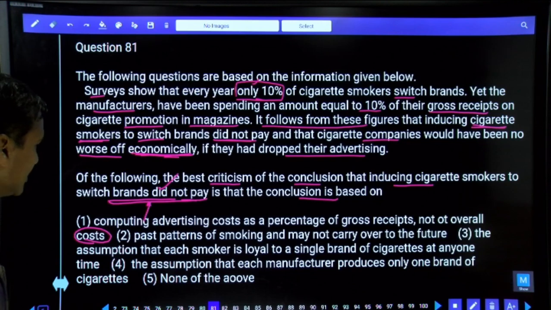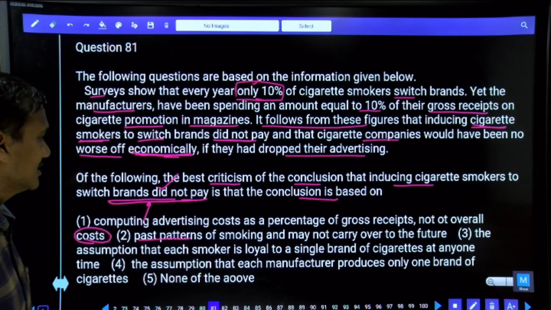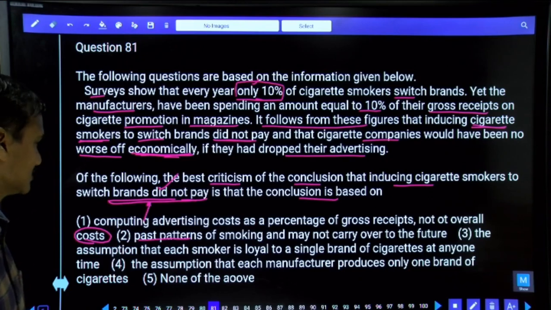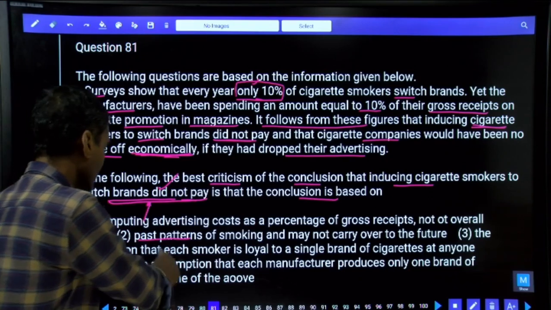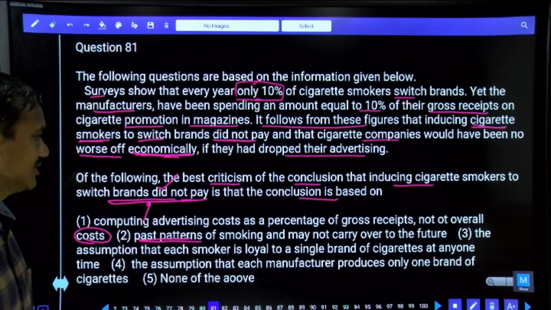Then coming to the second, past patterns. Here he is comparing this one. Past patterns of smoking may not carry over to the future. Now here, previous data may or may not be continued further. That's what his assumption is.